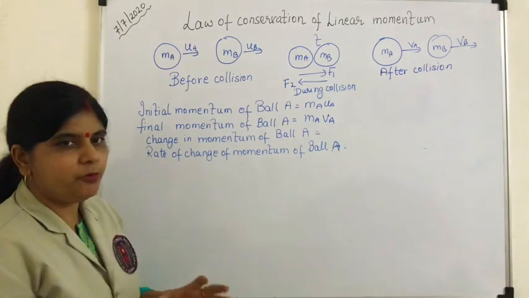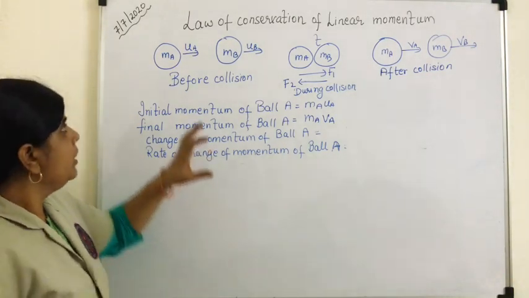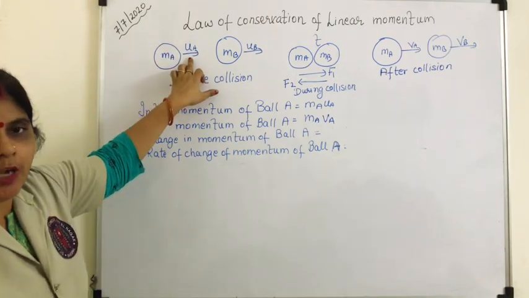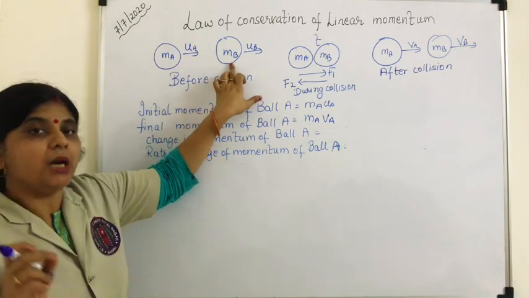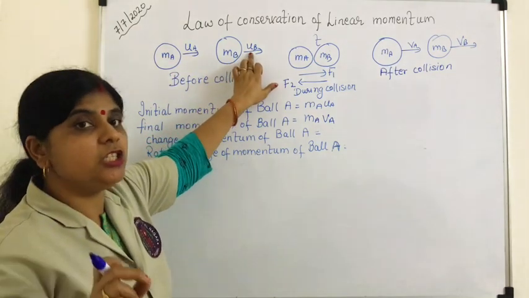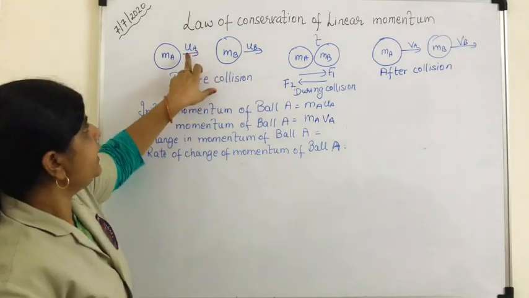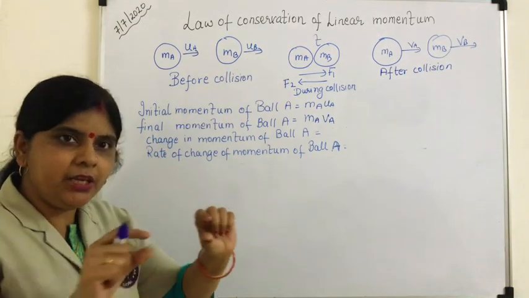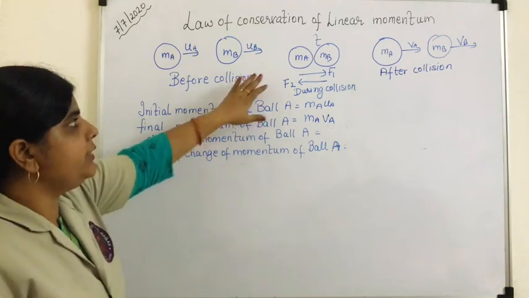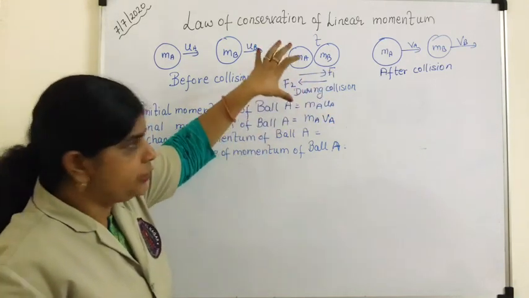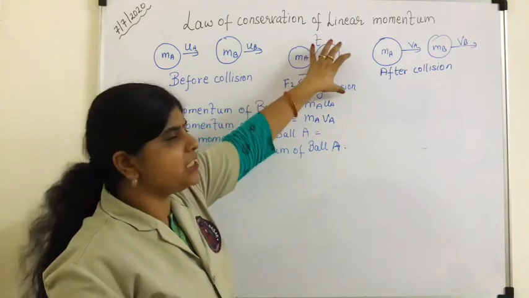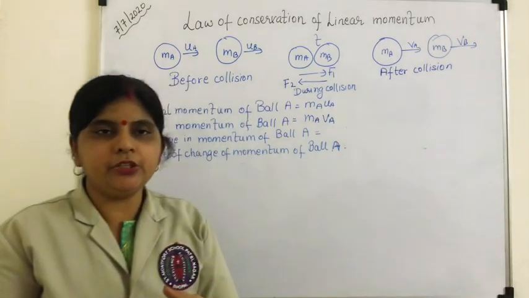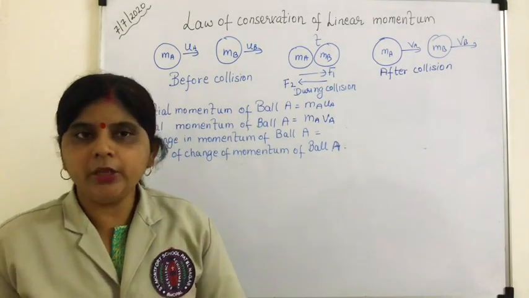Quickly I will do the recap of what we are considering. We are considering a ball of mass ma moving with initial velocity ua, another ball with mass mb moving with initial velocity ub, and if we consider that velocity of A is greater than velocity of B, and if they are moving in a straight line, what will happen? They will collide. During the collision, ball A collides with ball B. After the collision, definitely their velocities are going to change, right?